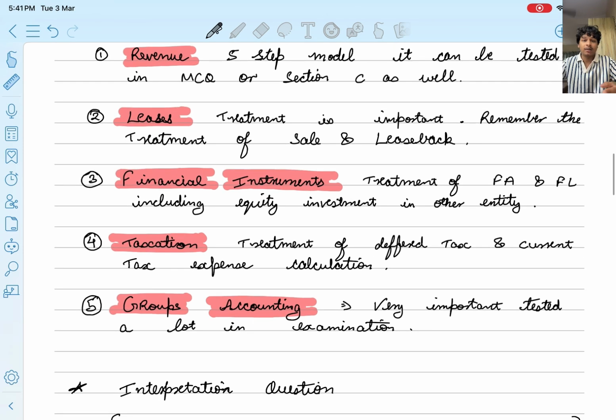Financial instruments is a very complicated standard, and it's your first time you might be studying the financial instruments chapter. So I want you to study it as thoroughly as you can. It is also a very important standard according to your examination. So financial assets and financial liability treatment. And equity investment in another entity is also a part of financial assets. You should also know the treatment of it.